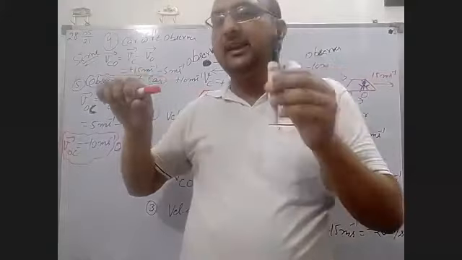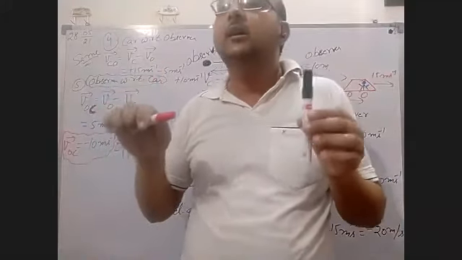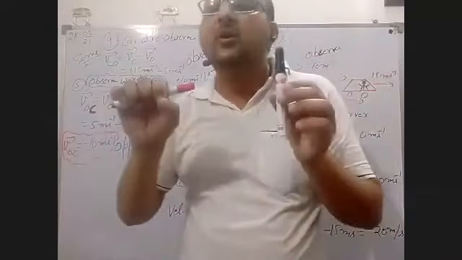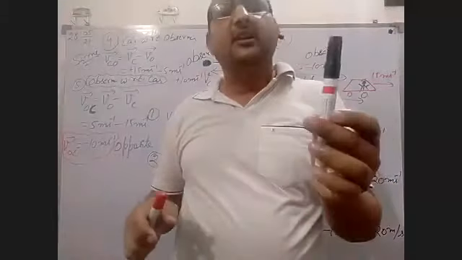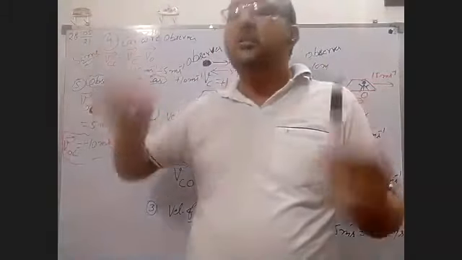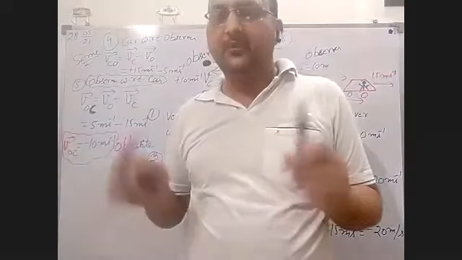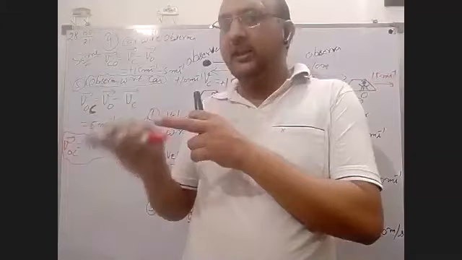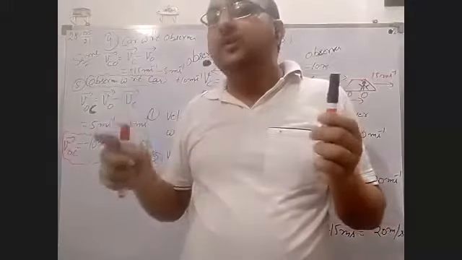But in actual, it is at rest. But what kind of feeling do you have in these conditions? This is the concept of relative velocity. It doesn't mean this one is at rest, this one is in motion. You have to feel this thing. If you are sitting in the car, what are you feeling? If you are standing at the position of this observer, what are you feeling?